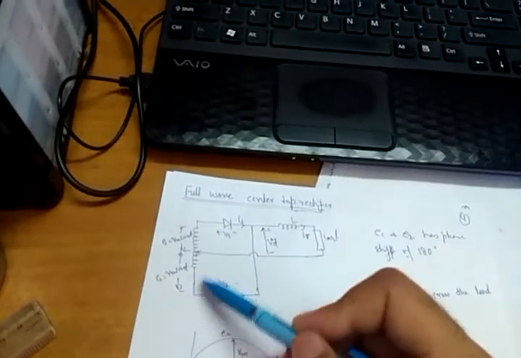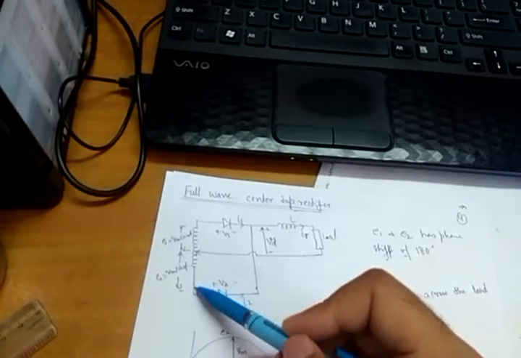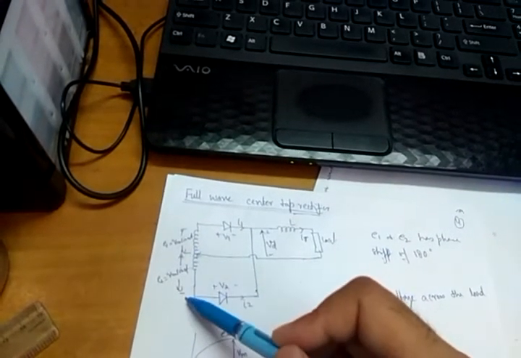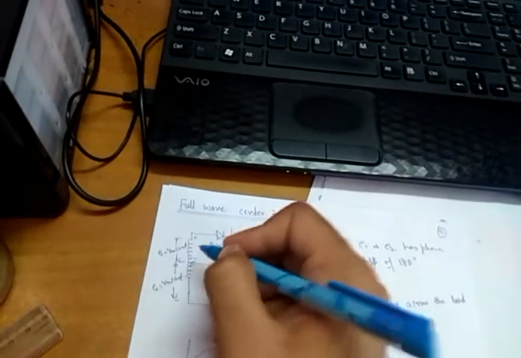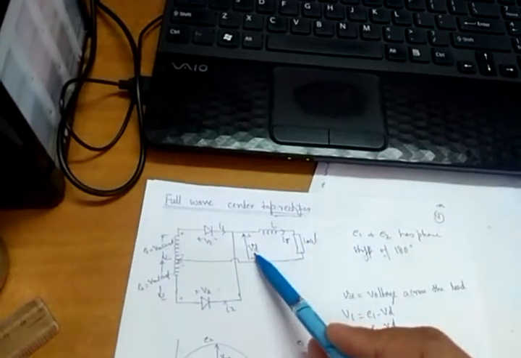So tell me, what is the phase shift between E1 and E2? The phase shift between E1 and E2 is 180 degree, because of the polarities plus minus, plus minus. So they are opposite, and there will be a 180 degree phase shift between E1 and E2. Vd is the voltage across the load.